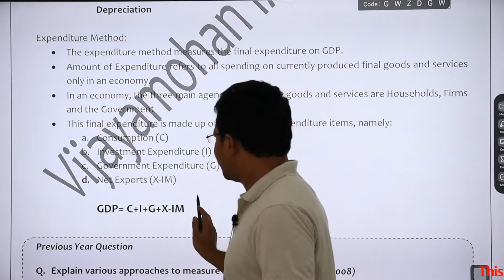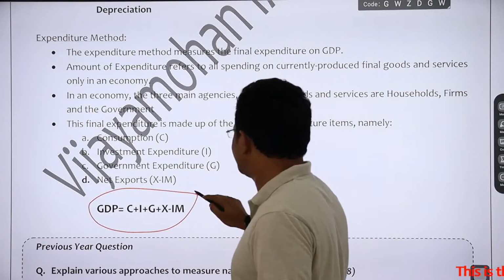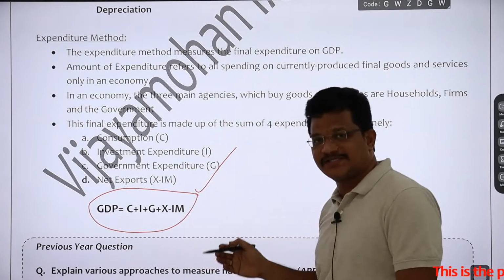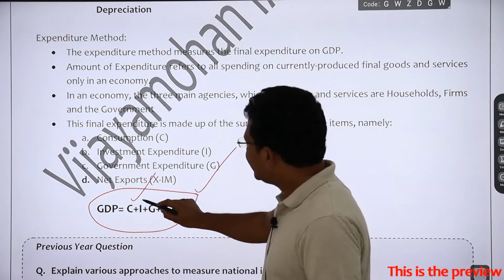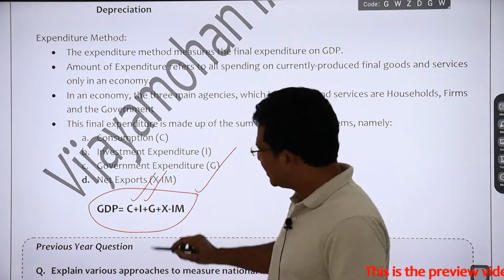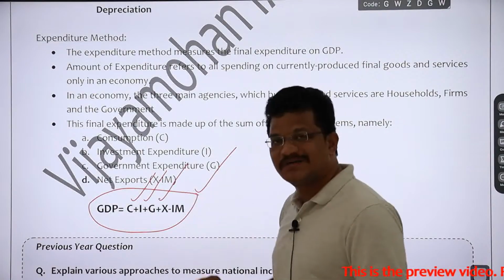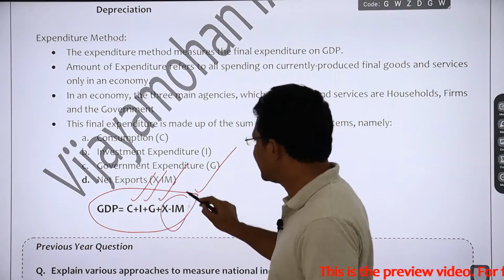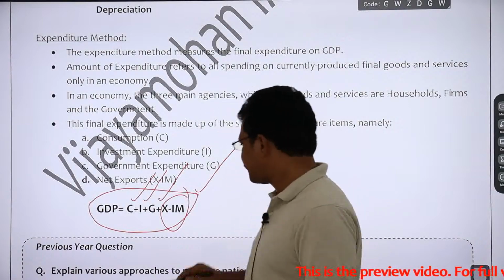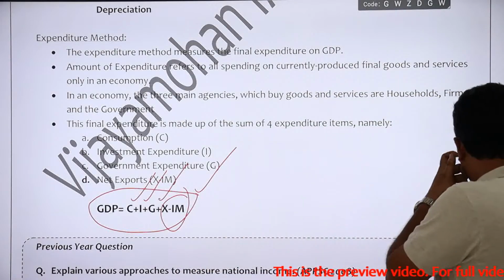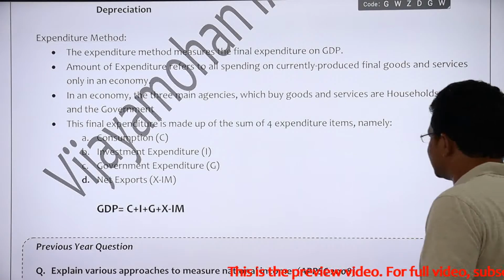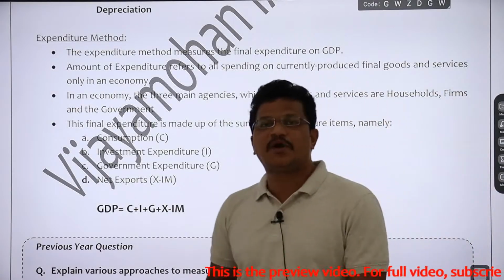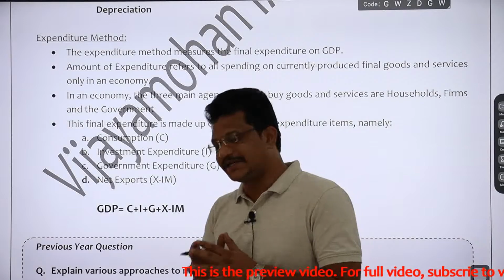Now in a graphical representation in this method, GDP can be represented as GDP equals C, that is consumption, plus I, that is investment expenditure, plus G, that is government expenditure, plus X minus IM, that is net exports. Okay, so these are the basic methods that will be employed while calculating the national income.